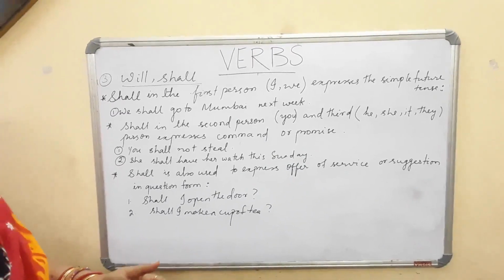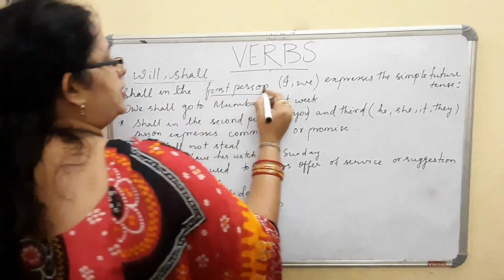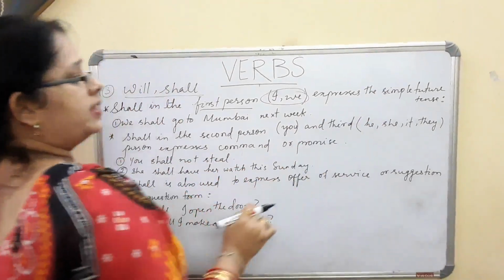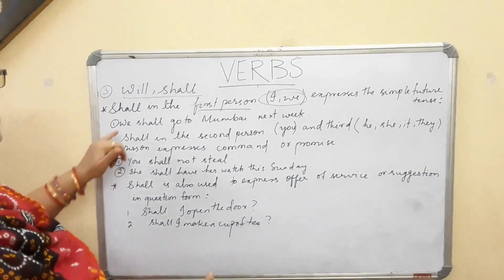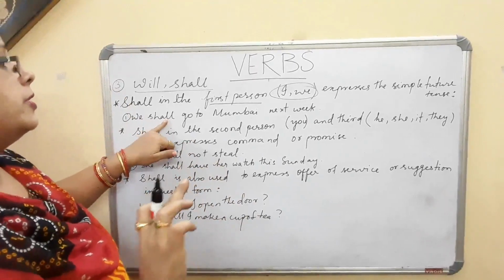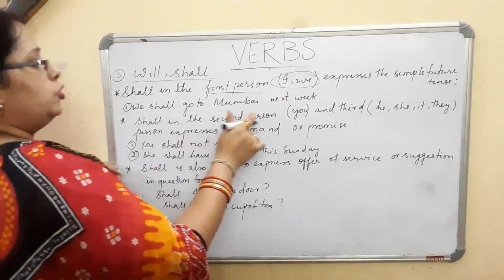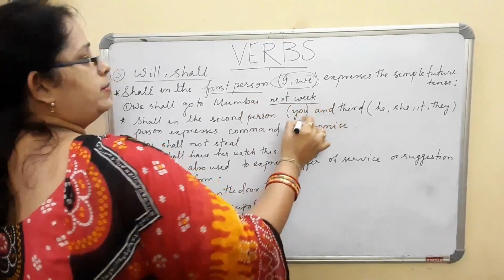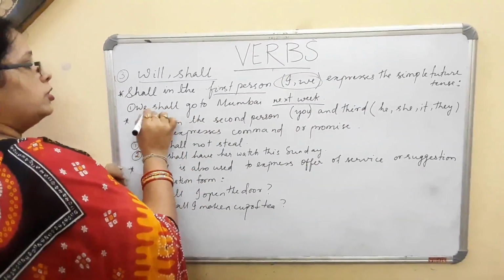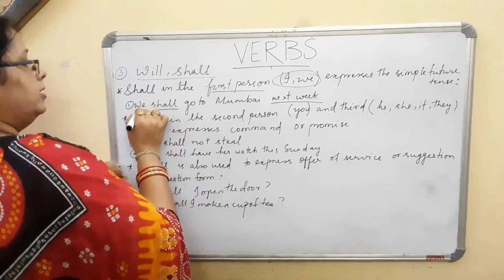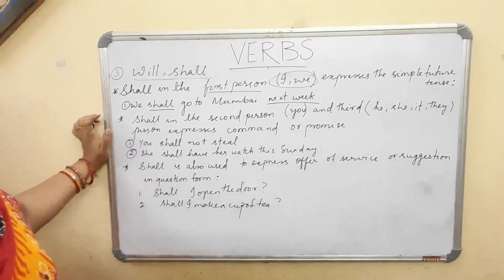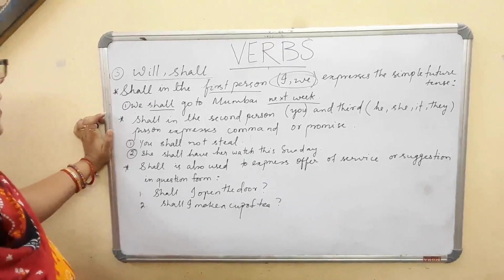Now you see the uses of shall. Shall in the first person, that is I and we, it expresses the simple future tense. That means when we are using the shall in the first person, we are talking about the simple future tense. That is, we shall go to Mumbai next week. Next week means in the future, and I have used shall with the first person. We shall go to Mumbai next week.